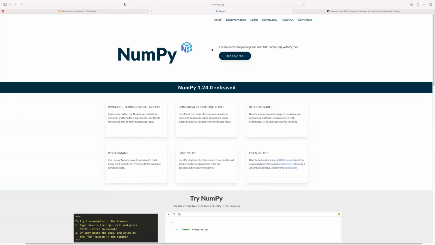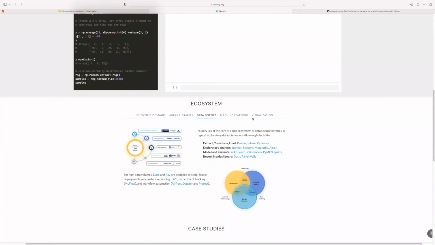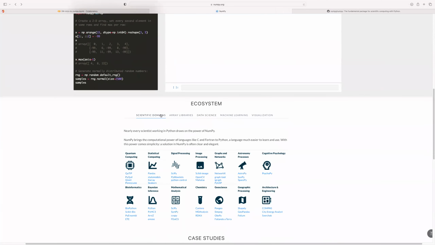If you look at the ecosystem for Python, NumPy is used in a lot of these scientific domains, whether you're in quantum computing, astronomy, processes, chemistry, or mathematical analysis. All these are hyperlinks where you can go to some of these packages or libraries where NumPy is actually at the core. It's the one that powers most of these applications.